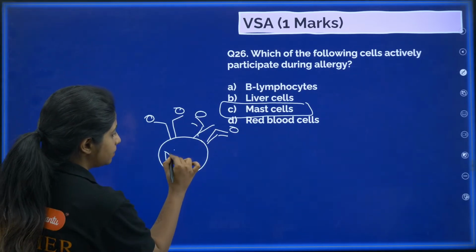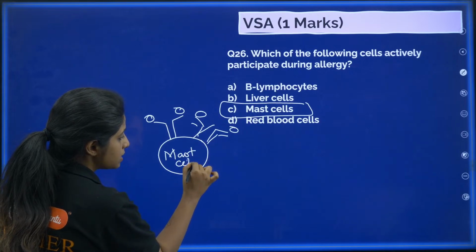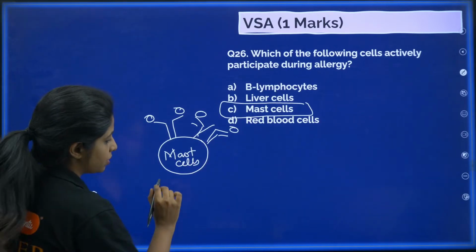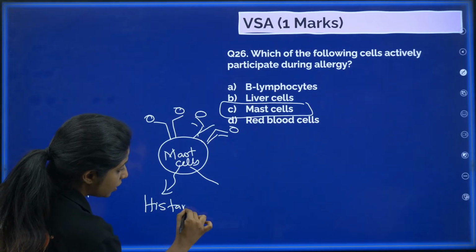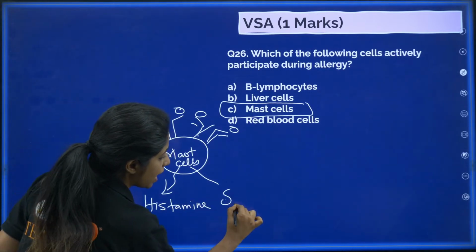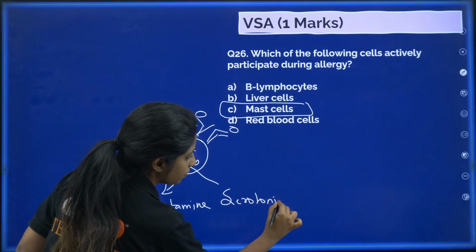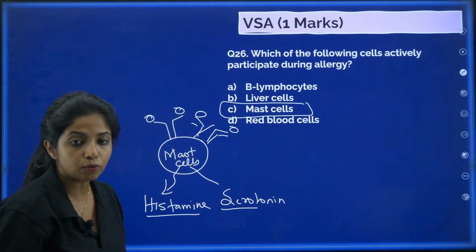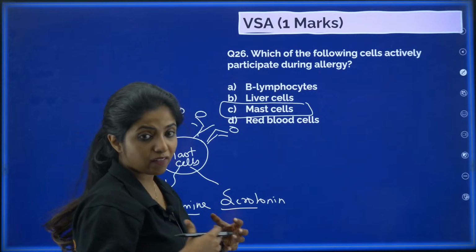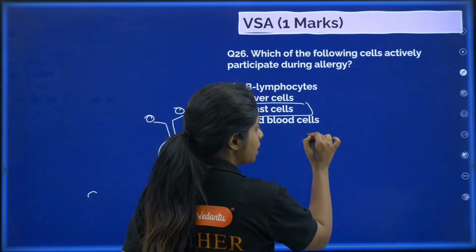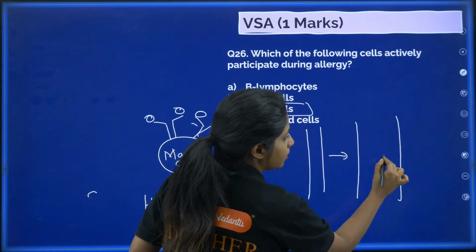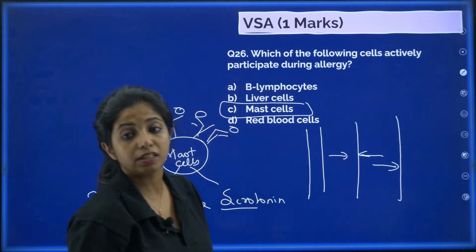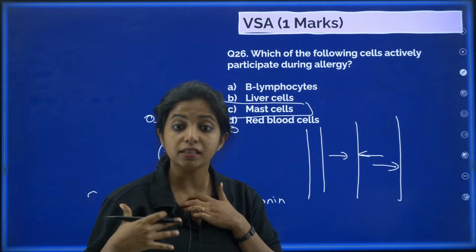And what happens then? Basically, the mast cells release something which is known as histamine. They release histamine and serotonin. And what does this histamine do? Suppose I have an allergy elsewhere, okay, at this point of time, the blood vessel which is like this, it will dilate the blood vessel. This is known as vasodilation, blood vessel dilation.